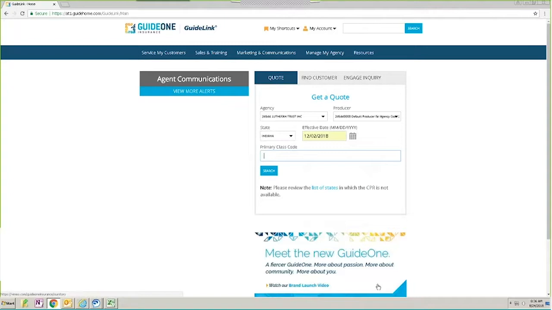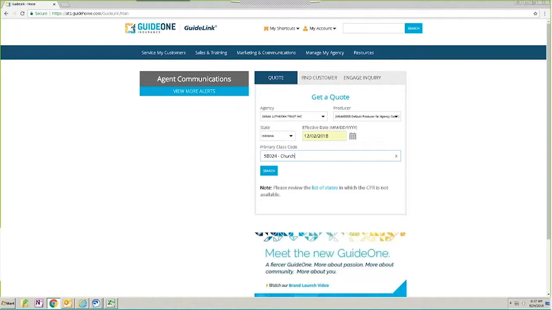They have two ways to search. They can start typing the name, and it will bring up anything that contains that name. The search is a starts-with match, and if that fails, it's a contains match, so either way the agent is looking for it, they will be able to find it. The other way, if they happen to know the class code, is to type that class code number in, and it will bring up the matching classification description.